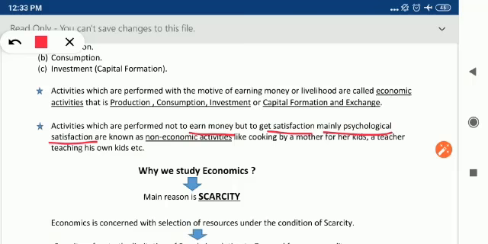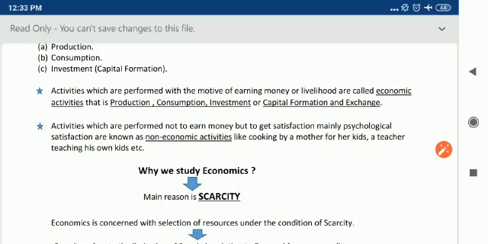I'm giving you an example. When a teacher teaches students in school, that activity is known as economic activity, because he or she is getting a salary for that. But when a teacher is teaching his or her own kid at home, for that he or she is not getting any money, and that activity gives satisfaction.